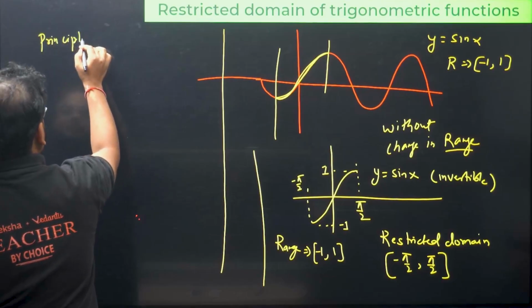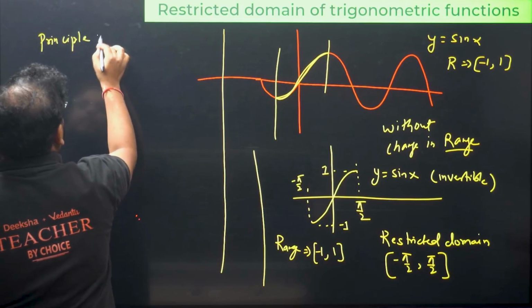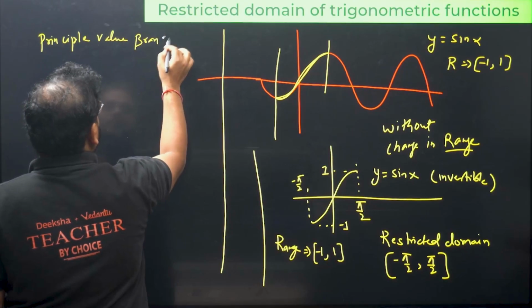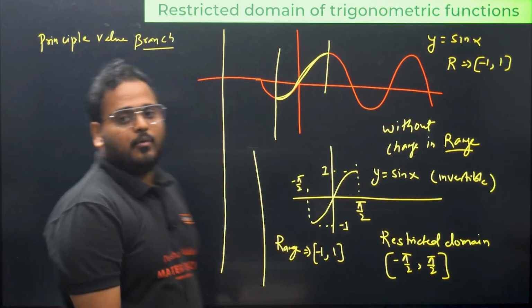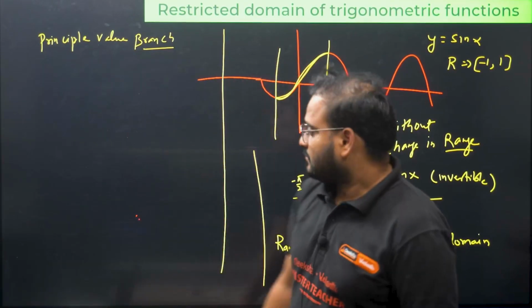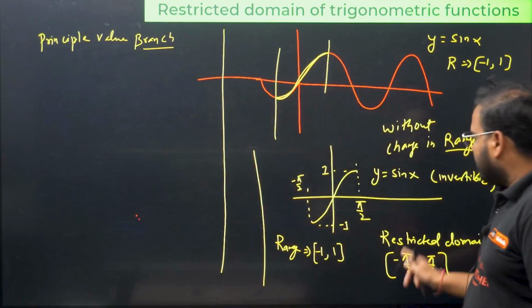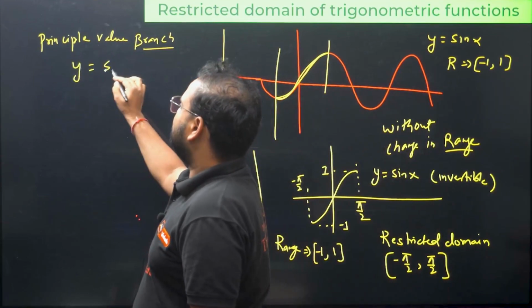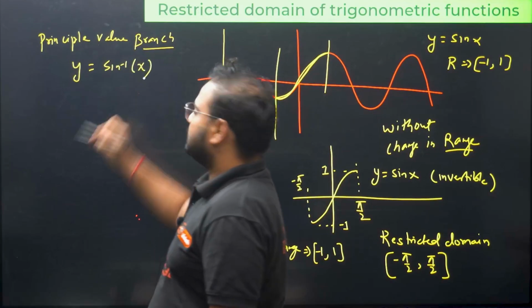Principal value branch. Now, what's the meaning of this? Any value lying in between for this, for sine inverse. If I write the function over here, sine inverse of x.